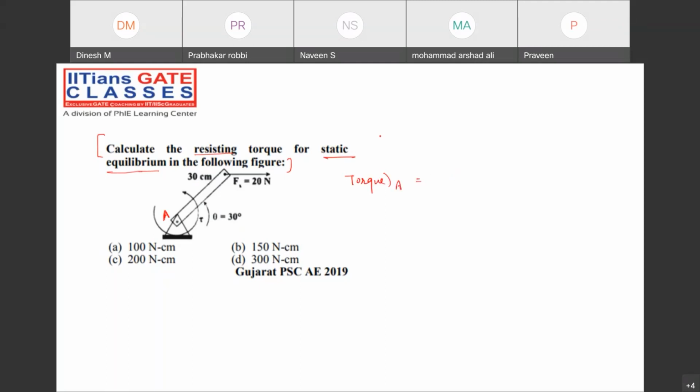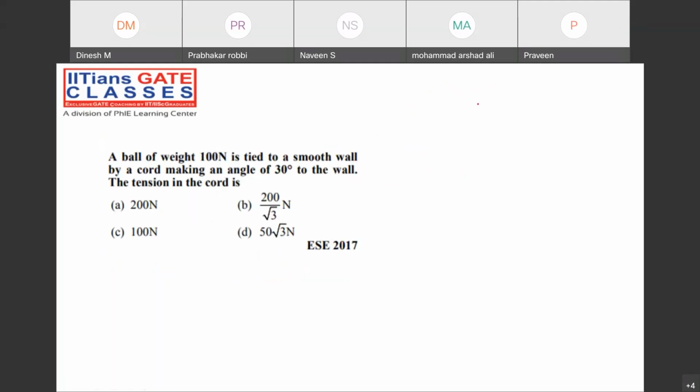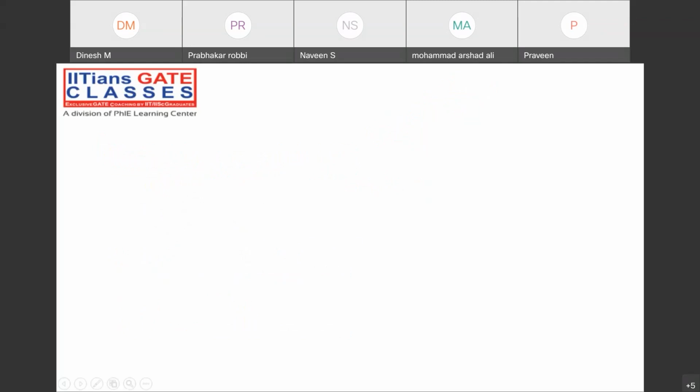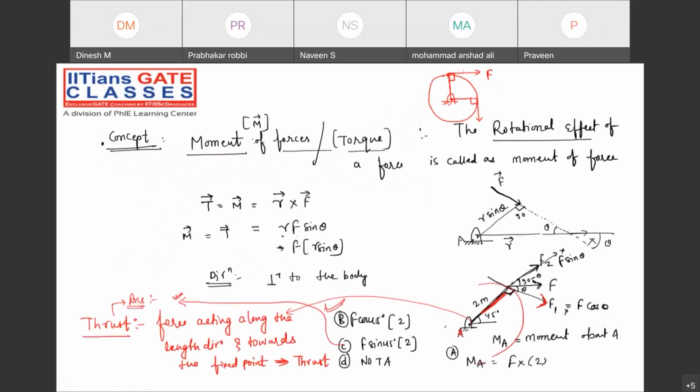So now, this is the body, and on this body the force is acting like this. Now there will be two components, something like this. And this is theta, this will also be theta. I think we made a mistake. Sorry, in taking the angle, we made a mistake, guys.